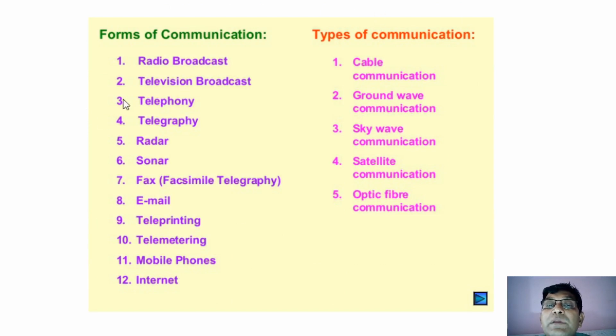There are various means with the help of which communication is done. You are familiar with that. You are doing it in day-to-day life. You are communicating with mobile phones. You are communicating with the internet by sending email. You are communicating by watching YouTube videos, WhatsApp, and all those things. So these are the various means.